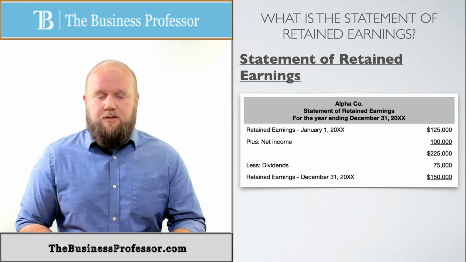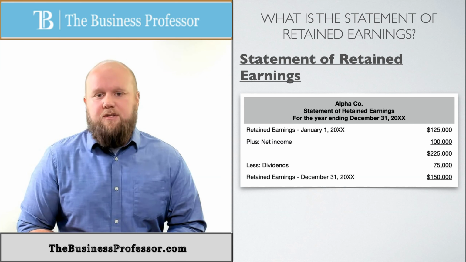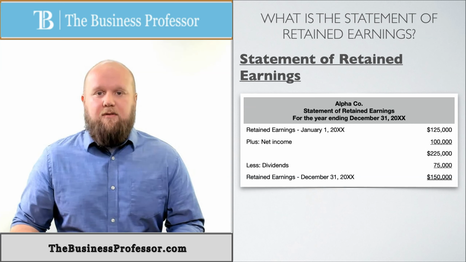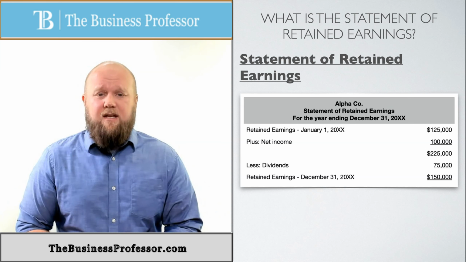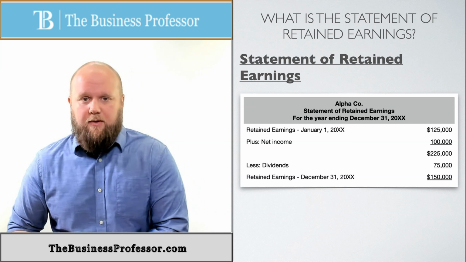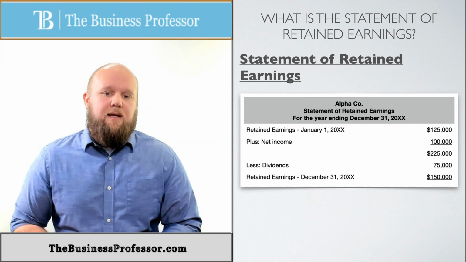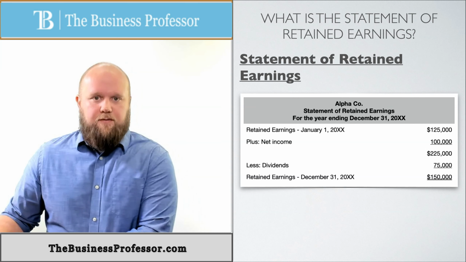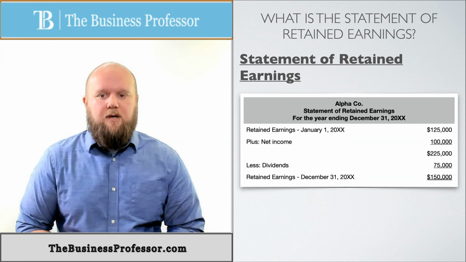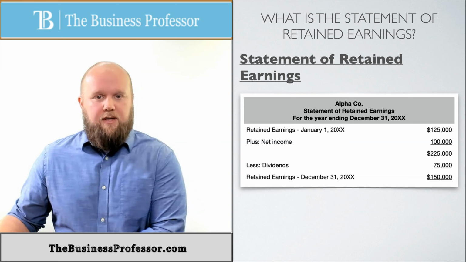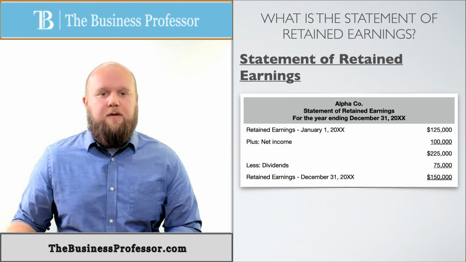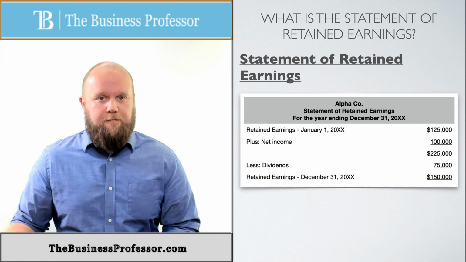net income. Notice the net income came from the last income statement that we just finished, the $100,000. That's going to give us an intermediate balance of $225,000. That's what we have available to give in dividends if we wanted to. Then we take out our dividends if we do give that birthday present out, $75,000. That's going to give us our ending retained earnings for this year, which is going to be $150,000. And as hopefully you guessed it, the ending retained earnings of this year will become the beginning balance next year. So that 150 will start at the top for the next year.